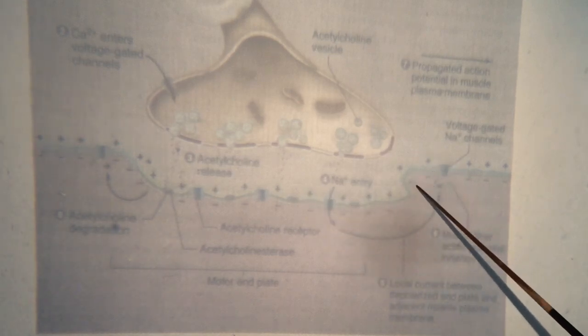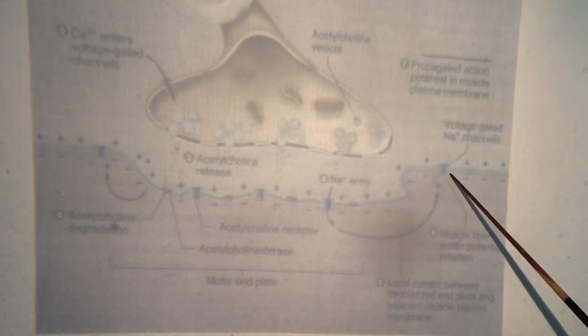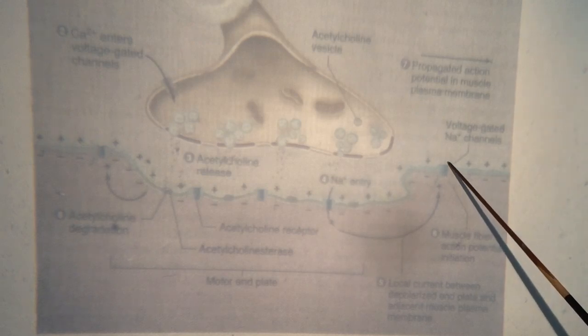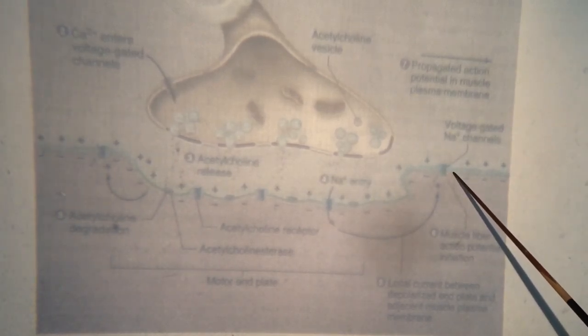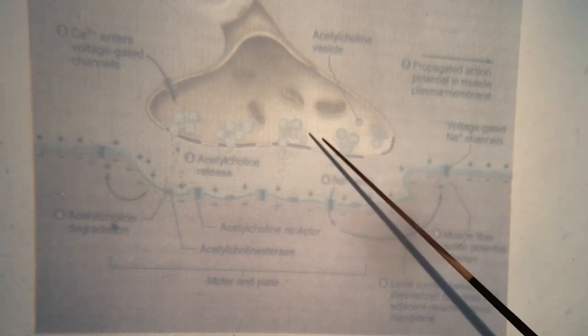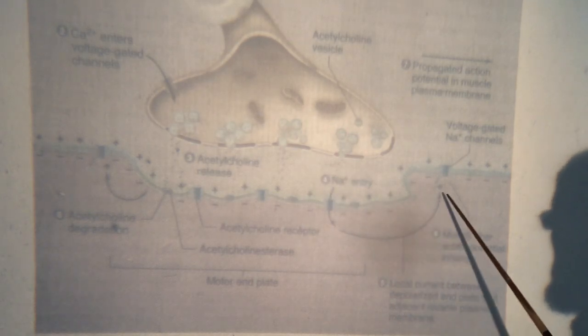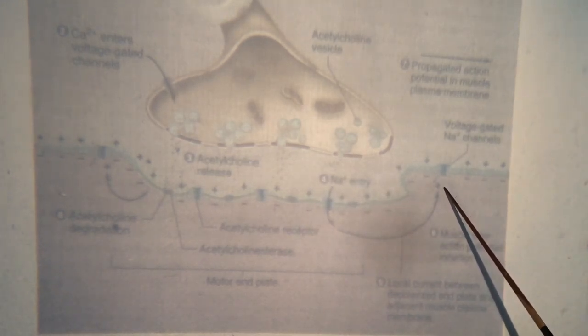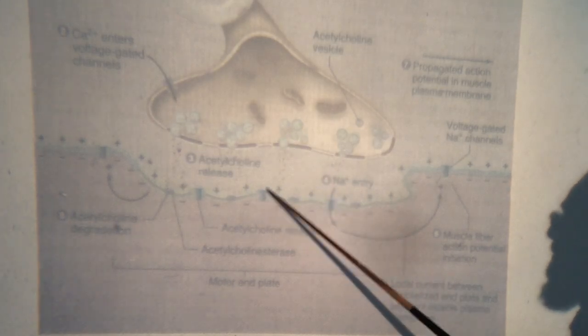There is opening of voltage gated sodium channels in the muscle membrane, and this causes generation of action potential in the muscle fiber. So this is the mechanism of the generation of the action potential in the muscle fiber, and the mechanism of neuromuscular transmission.